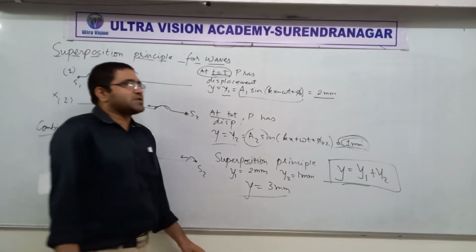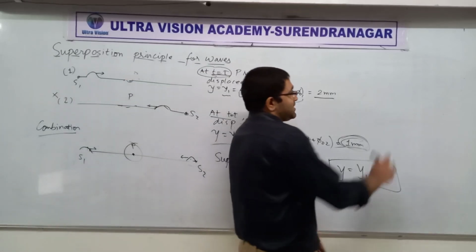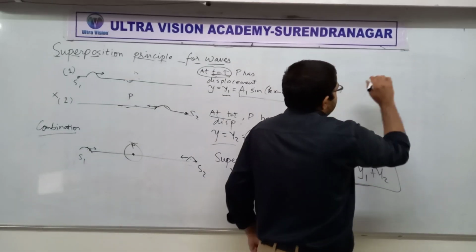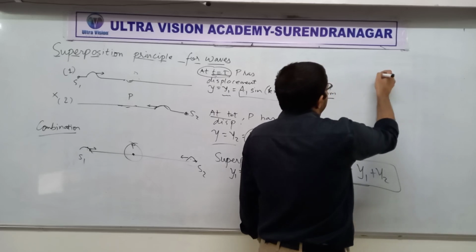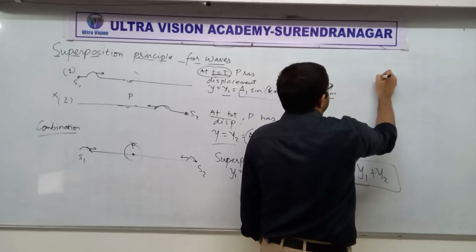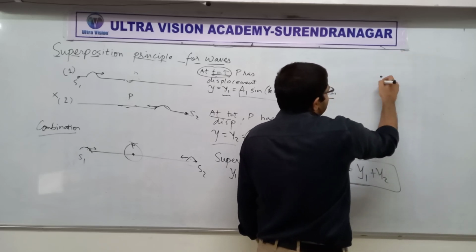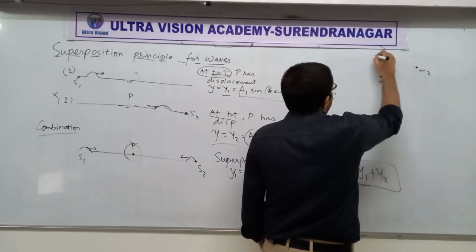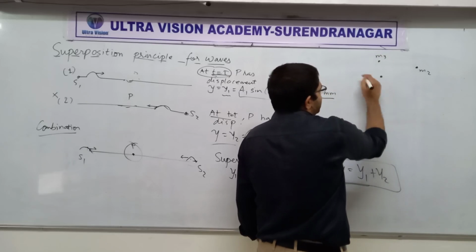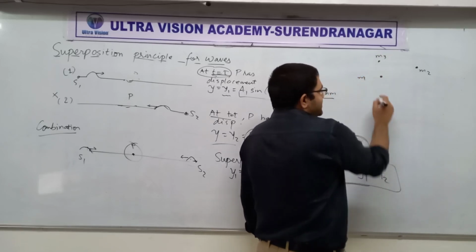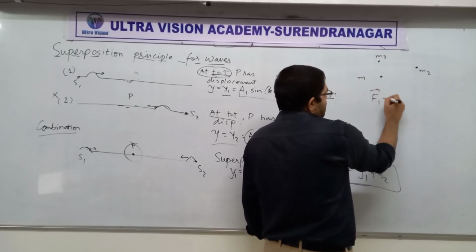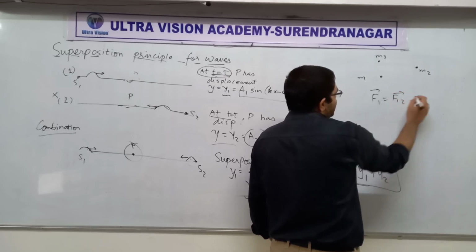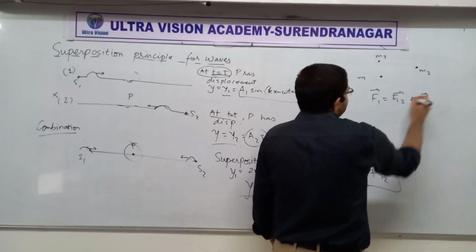If you think about it carefully, this is just like, have a look here. Do you remember the superposition principle for gravitational force? For example, there is a mass m1 and there is a mass m2 and there is a mass m3. If you want to find out how much force acts on m1, then you can say that F1 is equal to F12 plus F13.